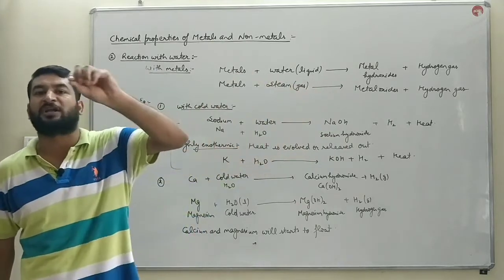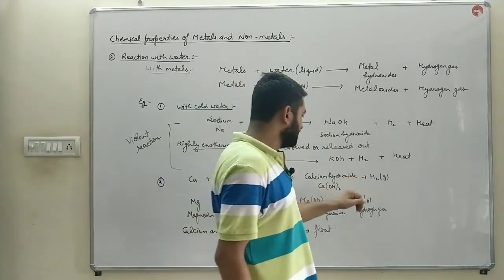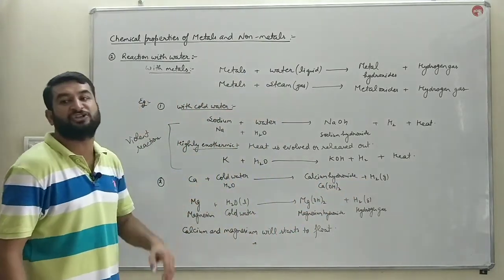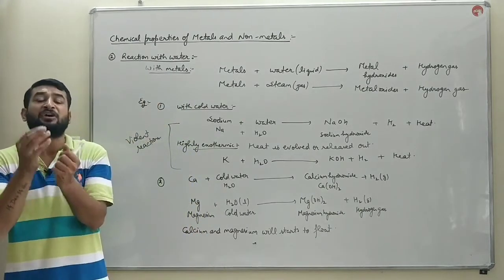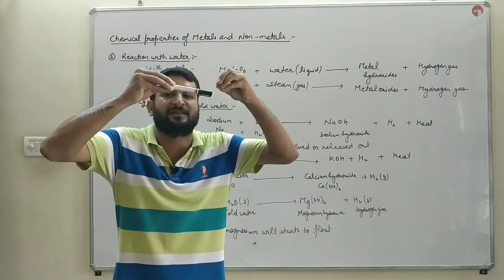कुछ समय बाद वो float करने लगते हैं surface पर. Why? Because the hydrogen gas which is produced in this reaction will get stuck to the surface of calcium and magnesium. जो हाइड्रोजन गैस प्रोड्यूस हो रही है वो कैल्शियम और मैग्नीशियम के सरफेस पर जाकर चिपक जाती है.